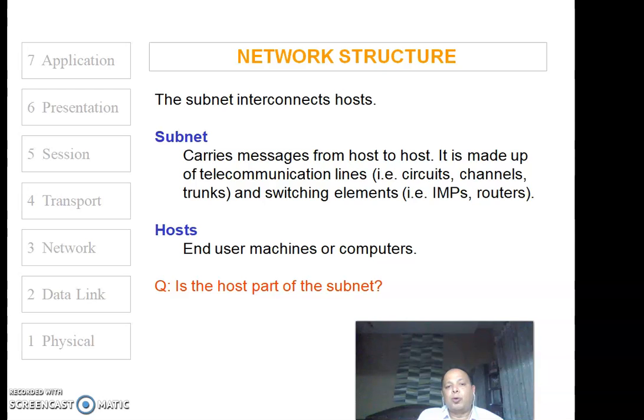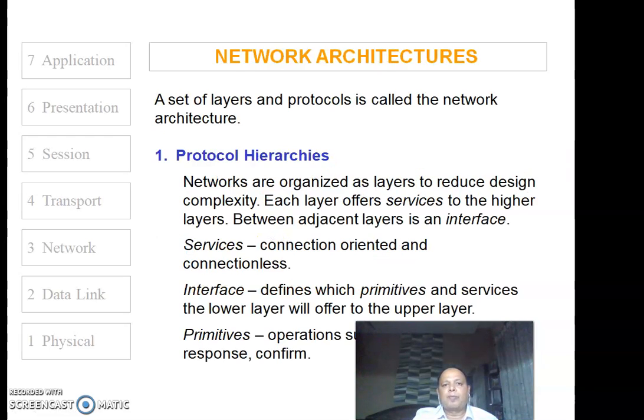Sometimes they are also called nodes. So in this way, these two parts are very, very important as far as the network structure is concerned.